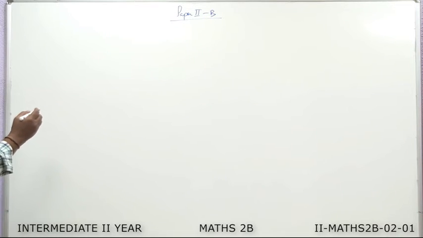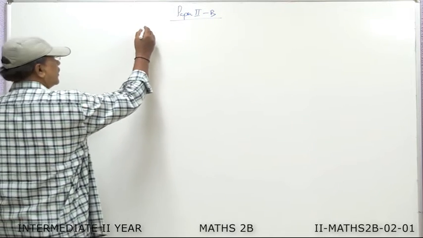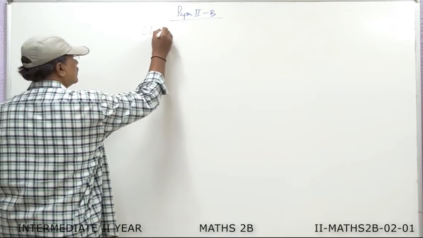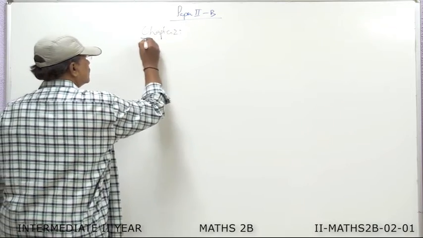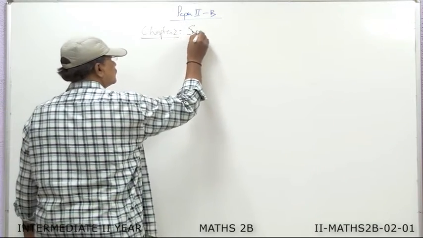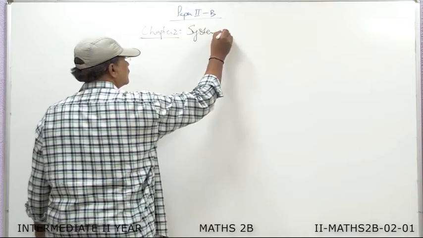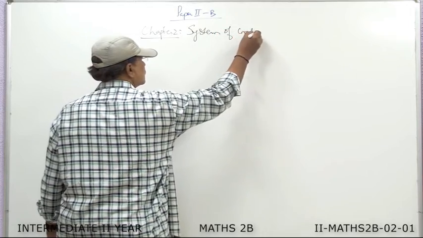Today we are going to start the second chapter in paper 2B, that is System of Circles.